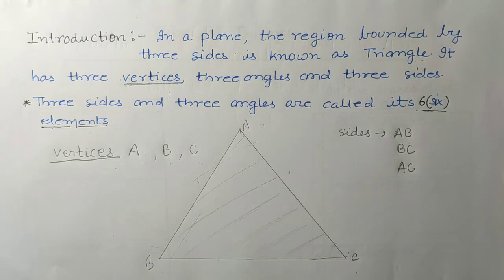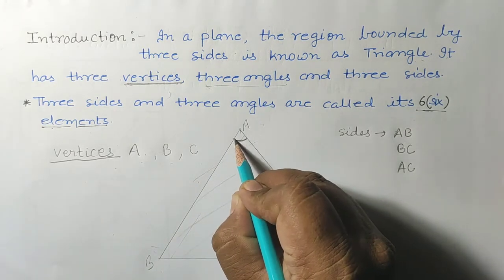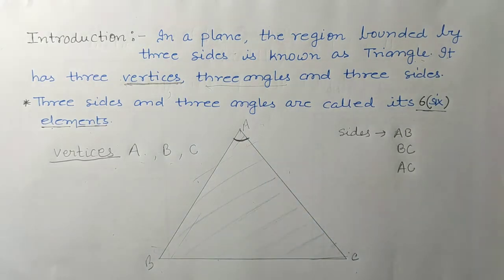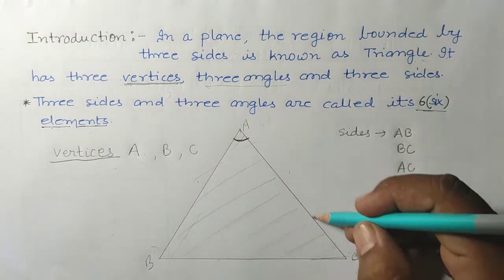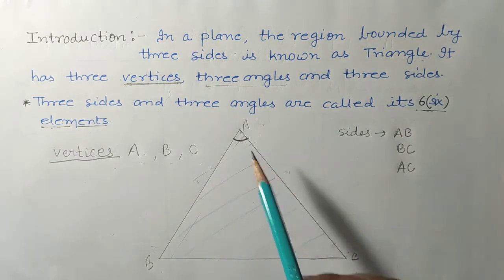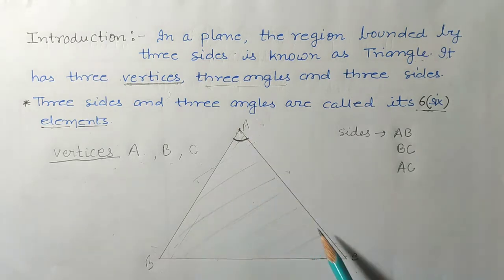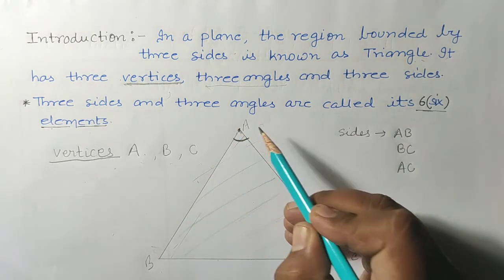Three angles and three sides. What are the three angles? This is an angle. In the last chapter, lines and angles, I have told you that an angle is formed by two rays which have same initial point. So here these are not rays, but these are two sides, but they have same initial point.